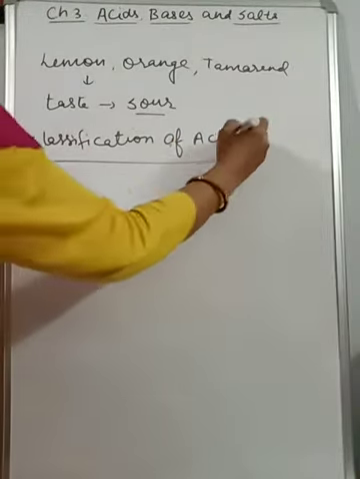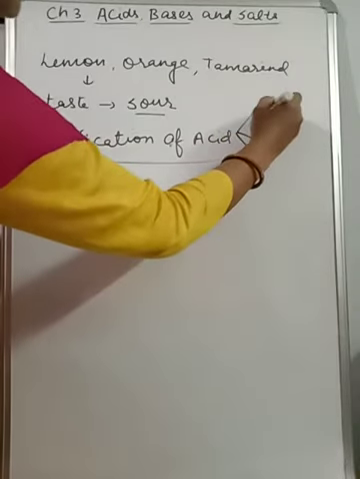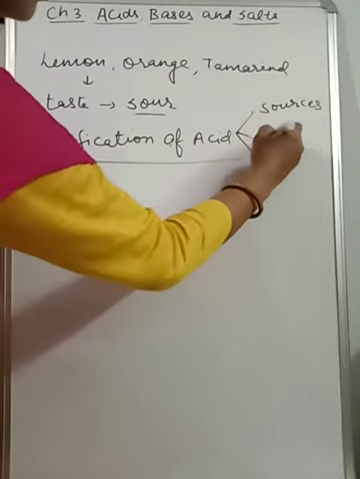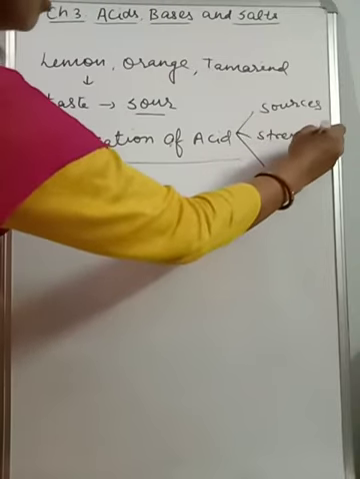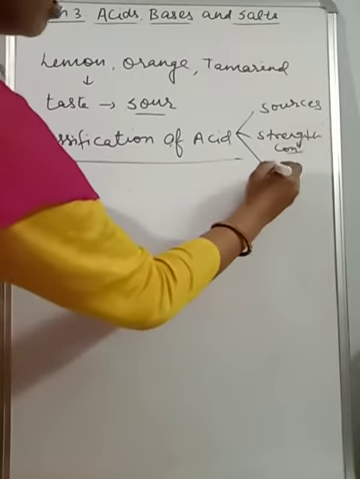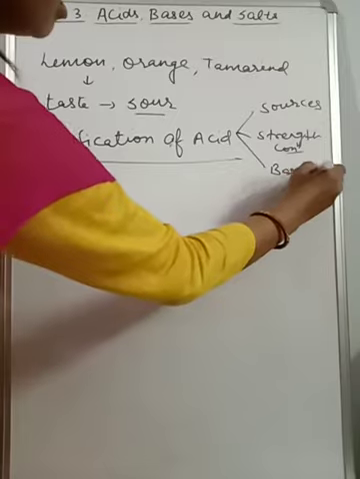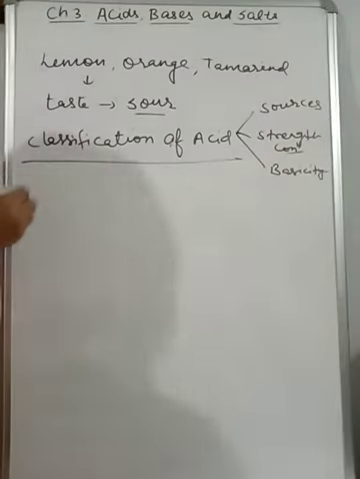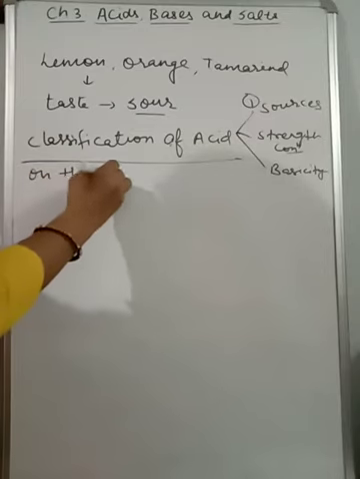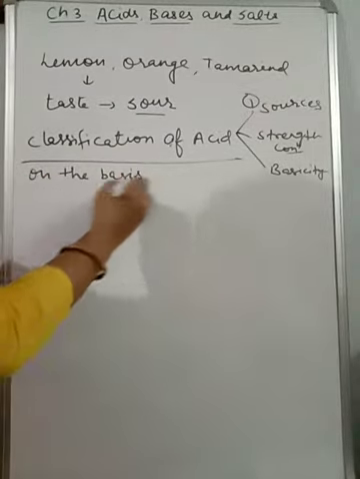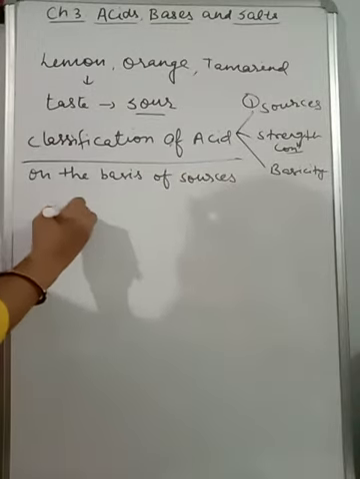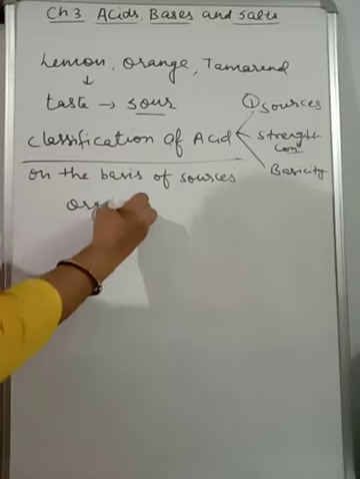Three points are there. First is on the basis of their sources. Second is on the basis of their strength, means concentration. And third is on the basis of their basicity. Here we are going to discuss the first point, sources. On the basis of sources, we can divide acids into two parts, organic and inorganic.